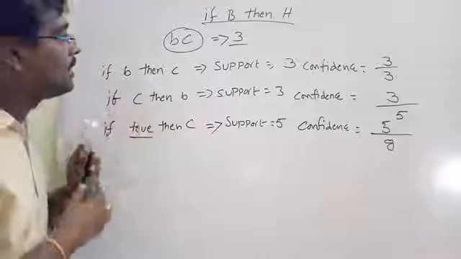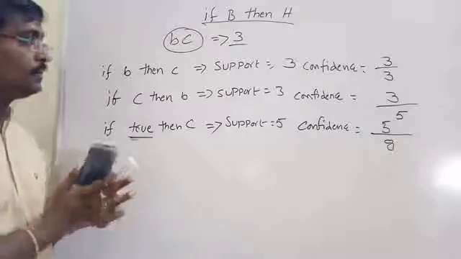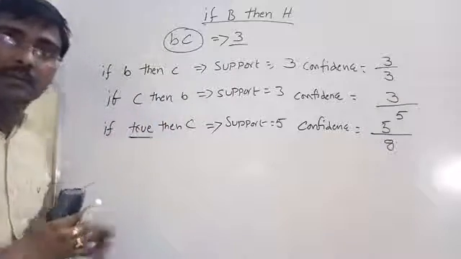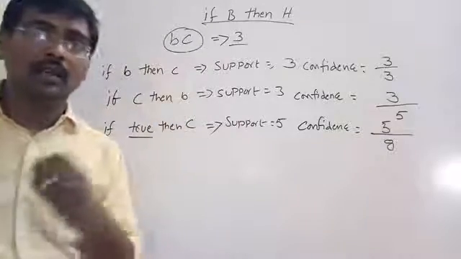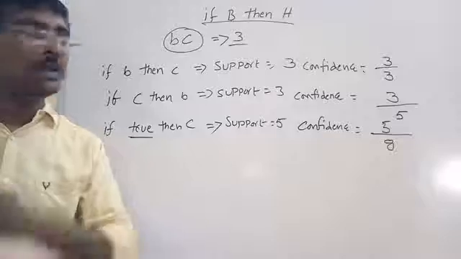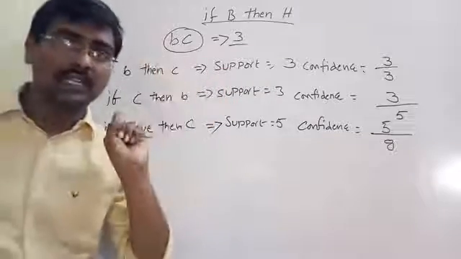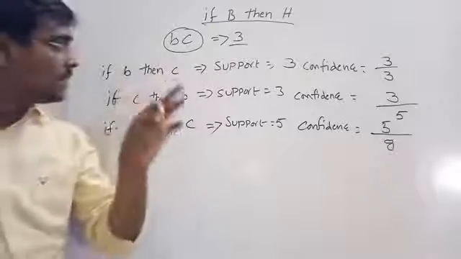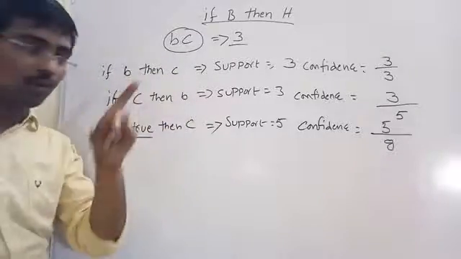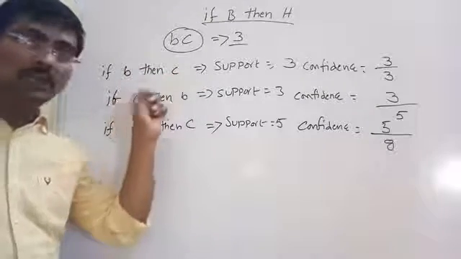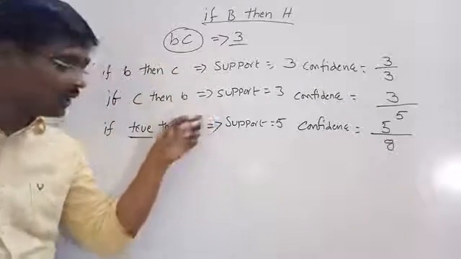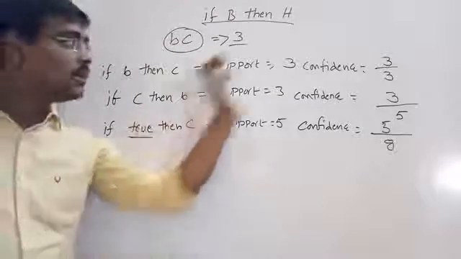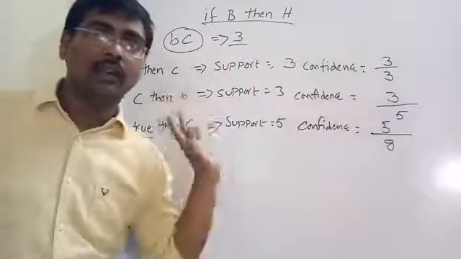Now, generally in this association rule mining, observe the rules are very clear. We are considering an example, and I am assuming the minimum support value is 3. Based on that, I have only one set of items, that is B and C appearing together. Based on B and C, I am generating two rules: if B, then C, or if C, then B. These are the two rules generated. This is the general rule applicable for all the cases. If true, then C. This is the way to calculate support and confidence.